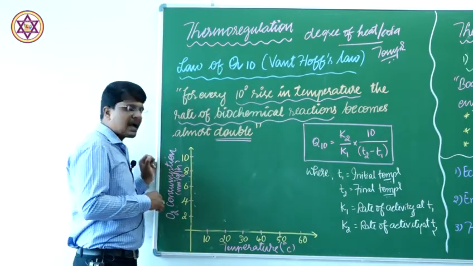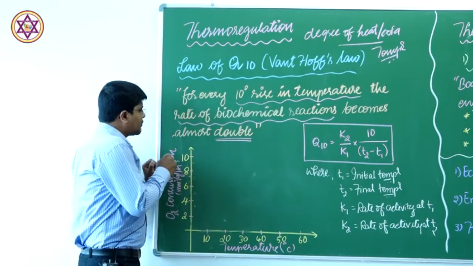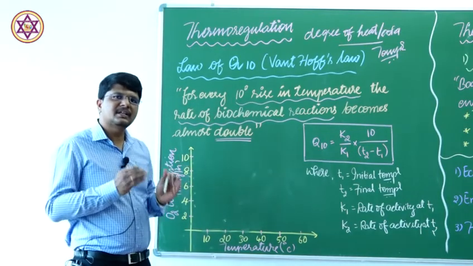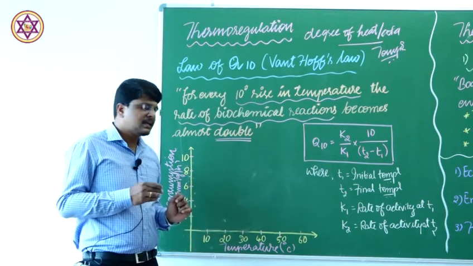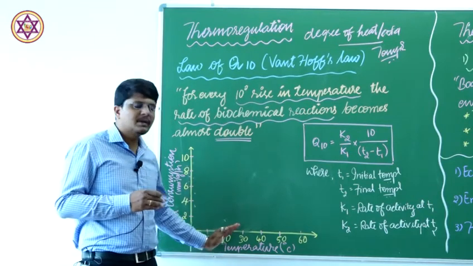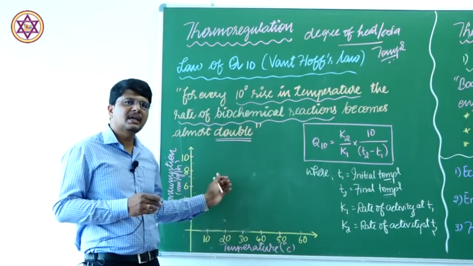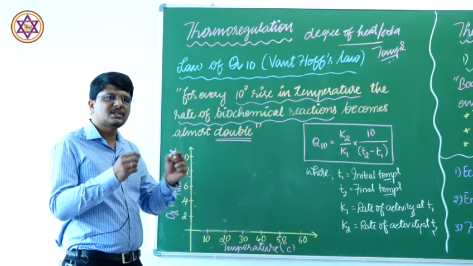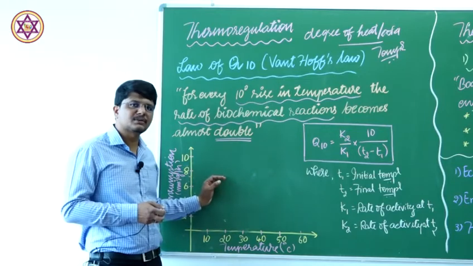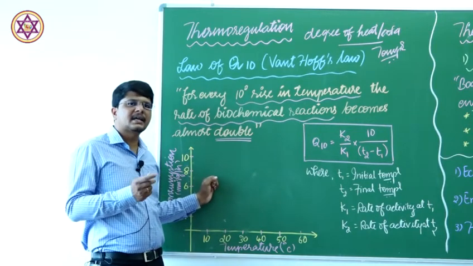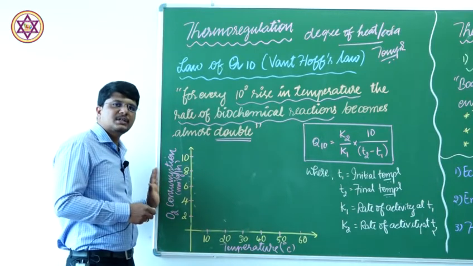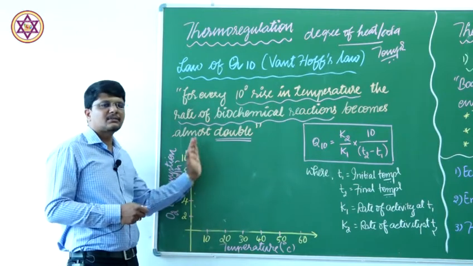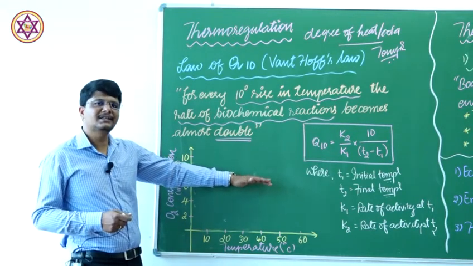In zoology, we have an experiment using a moth caterpillar, which is enclosed in a container where an ambient temperature is maintained, and the temperature keeps on increasing, and the rate of the chemical reaction is measured. Here, the rate of the chemical reaction occurring in the animal system is calculated indirectly by the amount of oxygen consumed by the caterpillar. The amount of oxygen consumed indicates how much biochemical reaction occurred in the body.